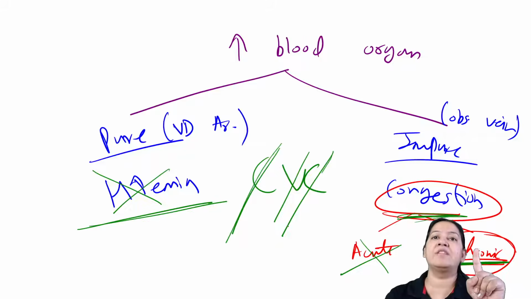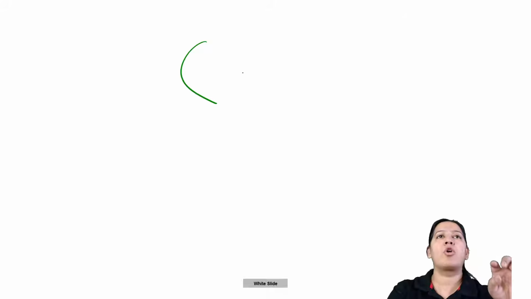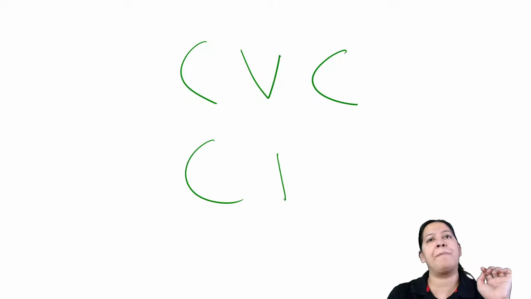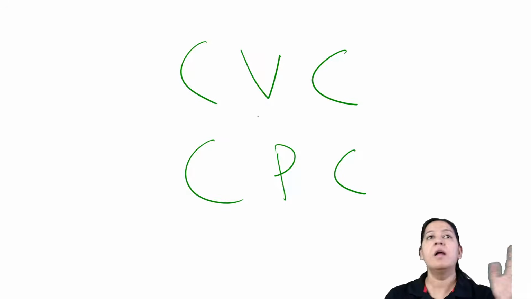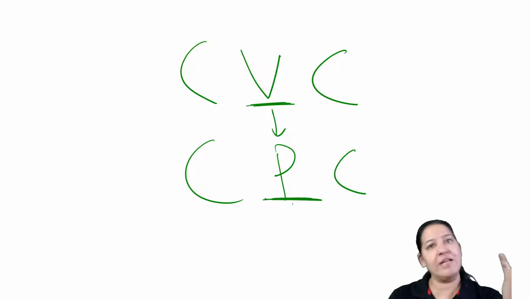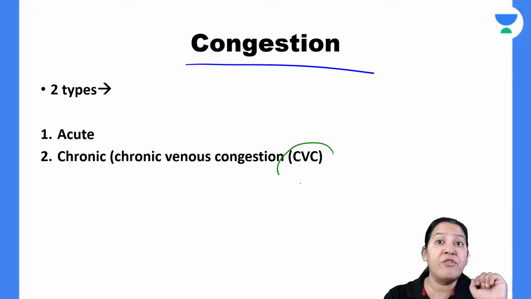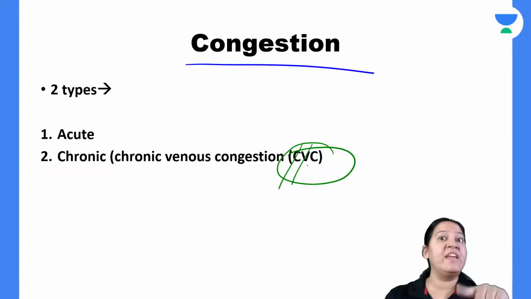So it is chronic congestion. It is due to impairment of the vein, that's why it is known as chronic venous congestion. There are two names given here: chronic venous congestion or chronic passive congestion. One and the same thing. It is due to venous obstruction, and venous obstruction is passive. It is not active. That's why CVC and CPC are one and the same thing. Many students don't even know the full form of CVC. It is chronic venous congestion.